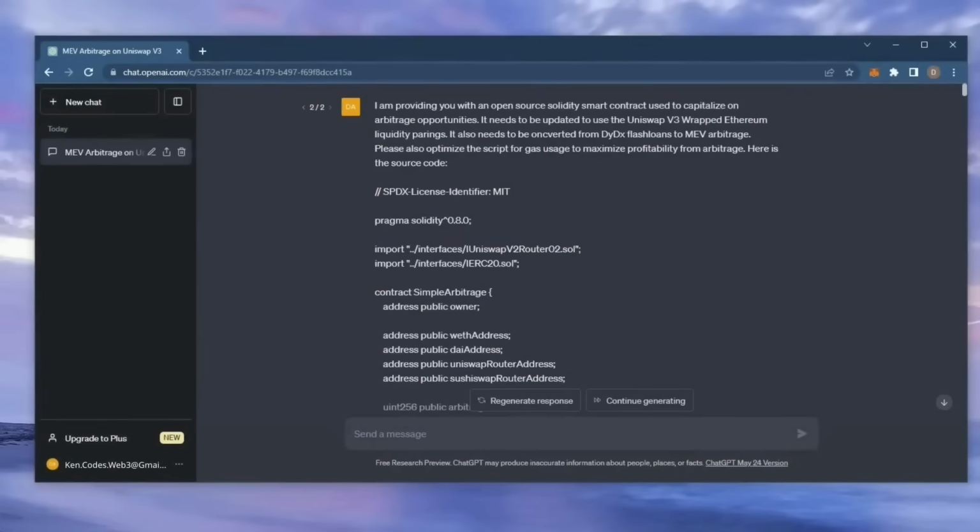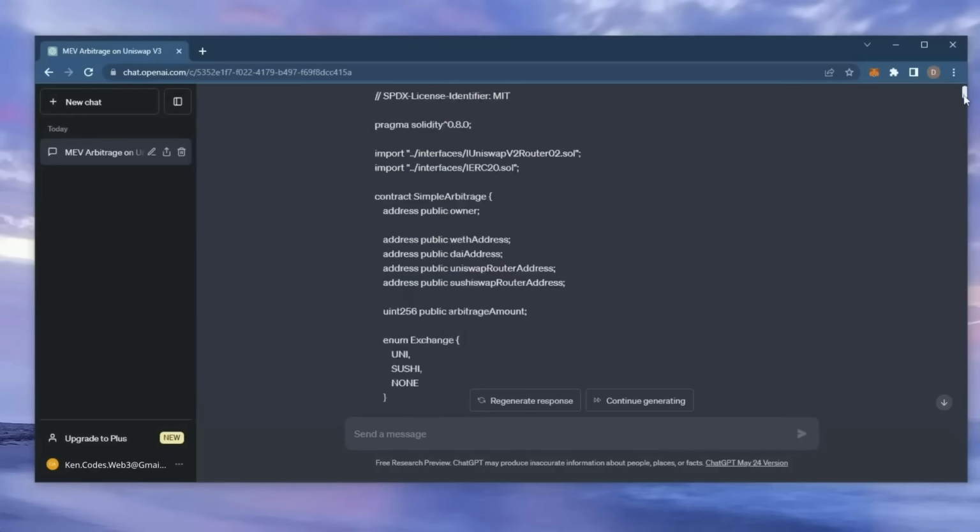Hey guys! I've decided to test the potential of ChatGPT, seeing if it could make me anything interesting or useful in decentralized finance. I asked it to generate a trading bot that uses DeFi liquidity pairs to take advantage of certain arbitrage opportunities for earning passive income. What it generated was insane.